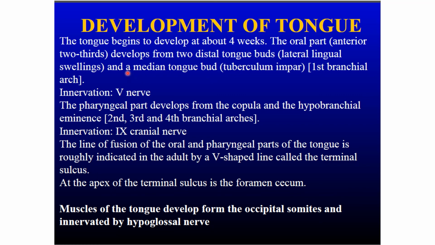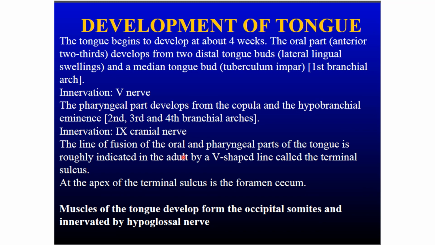the anterior two-thirds, develops from two distal tongue buds, the lateral lingual swellings, and a median tongue bud, the tuberculum impar, from the first branchial arch, innervated by the fifth cranial nerve, the trigeminal nerve. The pharyngeal part develops from the copula and the hypobranchial eminence, from the second, third and fourth branchial arches, innervated by the ninth cranial nerve, the glossopharyngeal nerve.